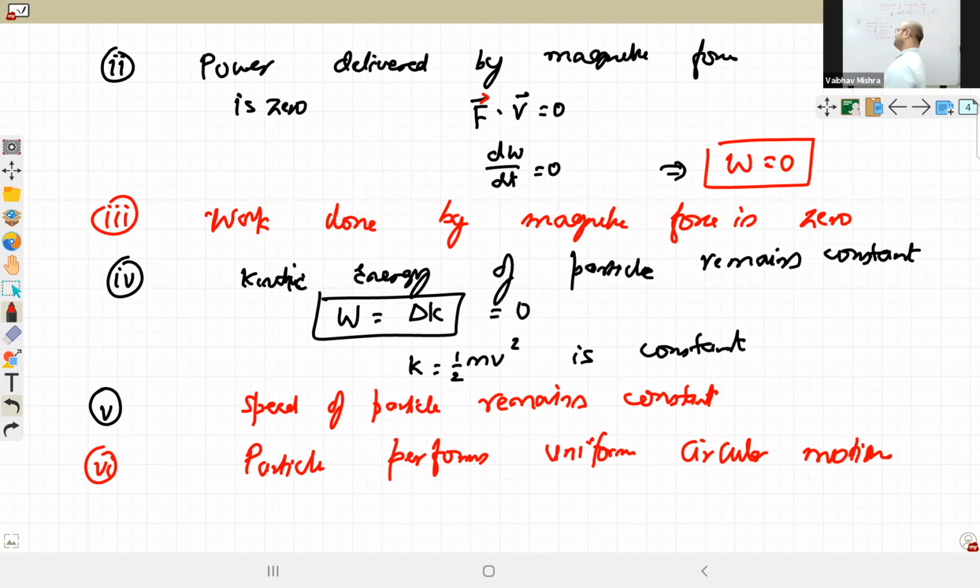If we apply Fleming's left hand rule, always start with the index finger towards the magnetic field, then rotate your middle finger towards the velocity while keeping the magnetic field in the same direction. So magnetic field, velocity up. Now the thumb is pointing inside. So force is into the plane.